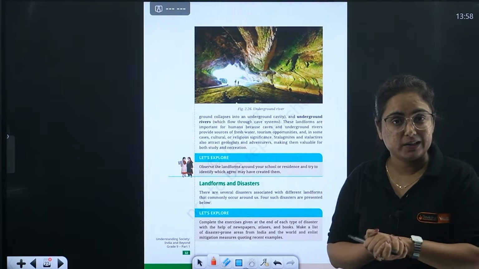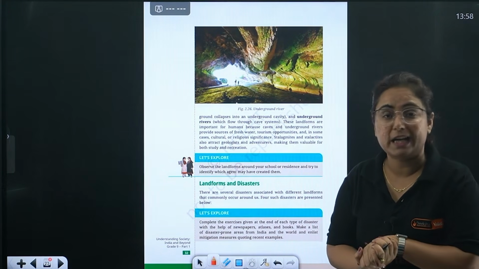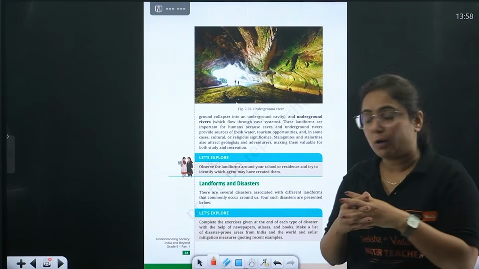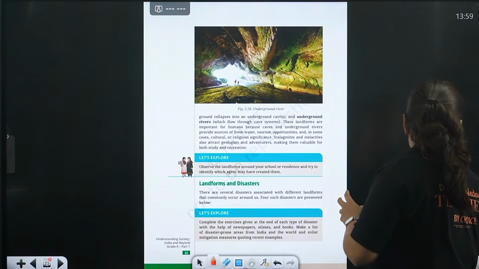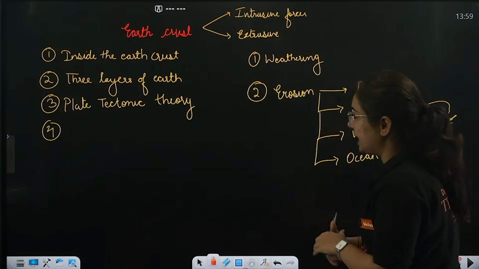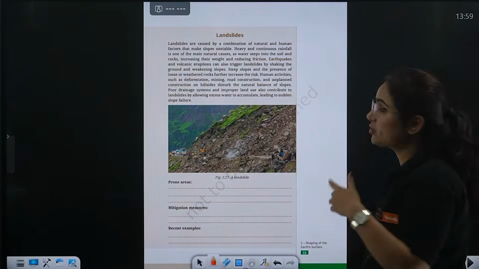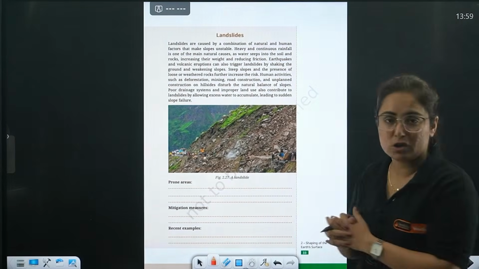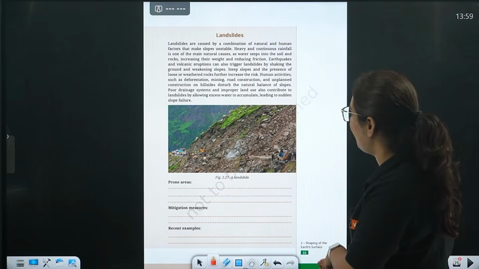Disasters are associated with landforms and affect human life abruptly. Now we will talk about all the important disasters that happen in India. We will also talk about the prevention methods that we need to keep in mind. So certain boxes along with pictures are given in the book. Let's have a reading of all of them.